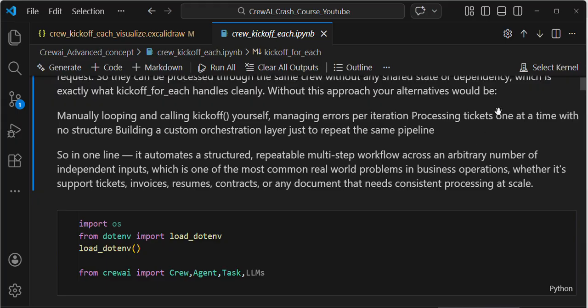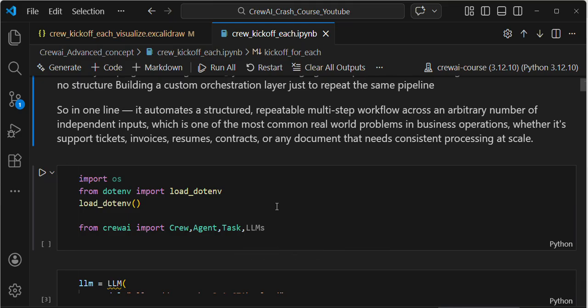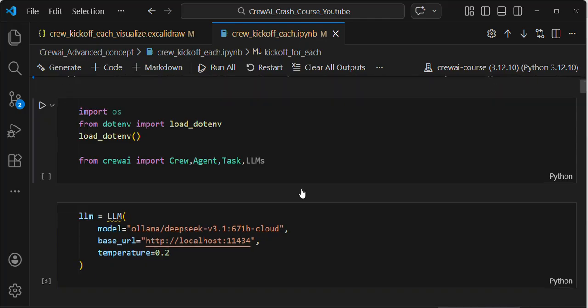Same thing, guys. Just select your kernel. Then this is similar: load_dotenv is in every code of mine. I'm using the same library, so I don't want to repeat the same thing again and again.